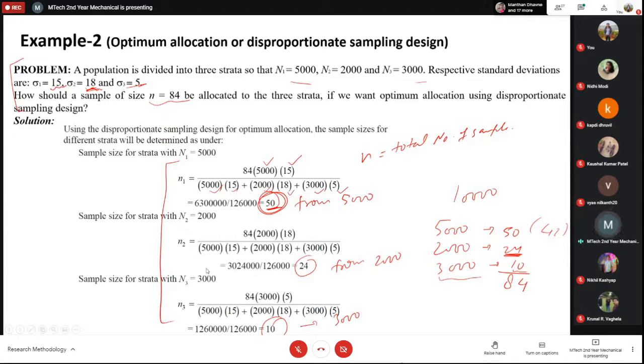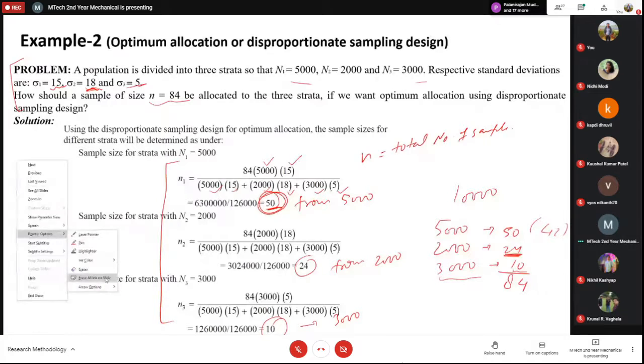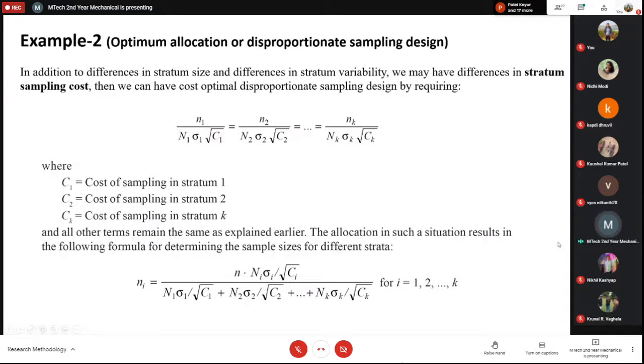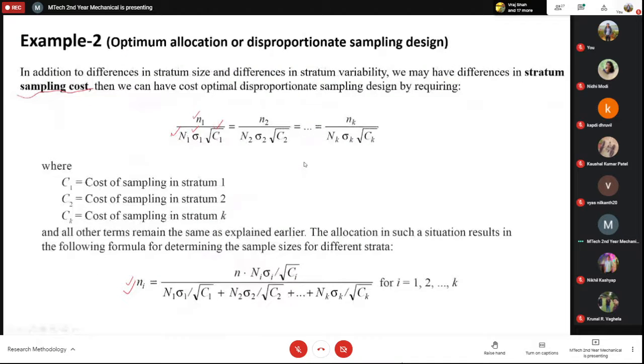Okay, so I think this is also somewhat clear. I'll be sharing these slides so you can take a look at this. And there can also be an effect of the sampling cost. Sampling cost is another effect where you have to include this cost in this way. So along with this capital N1 and small n1, there is a sigma 1, which is the standard deviation, and if the sampling cost is also there, then you have to consider the sampling cost also. And in that case, you have to take the sample in this way. The only thing is that under root cost is also coming into the picture in this equation.